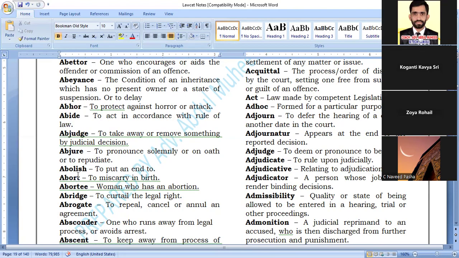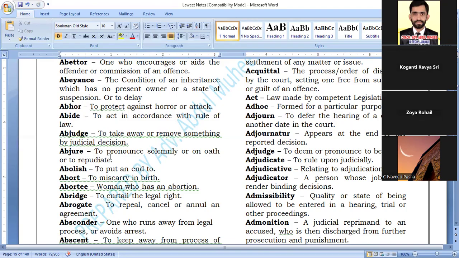What is the next word? Abolish. What is abolish? To put an end to. कोई चीज को खत्म कर देना. To stop, to end something. Right? We will abolish it.